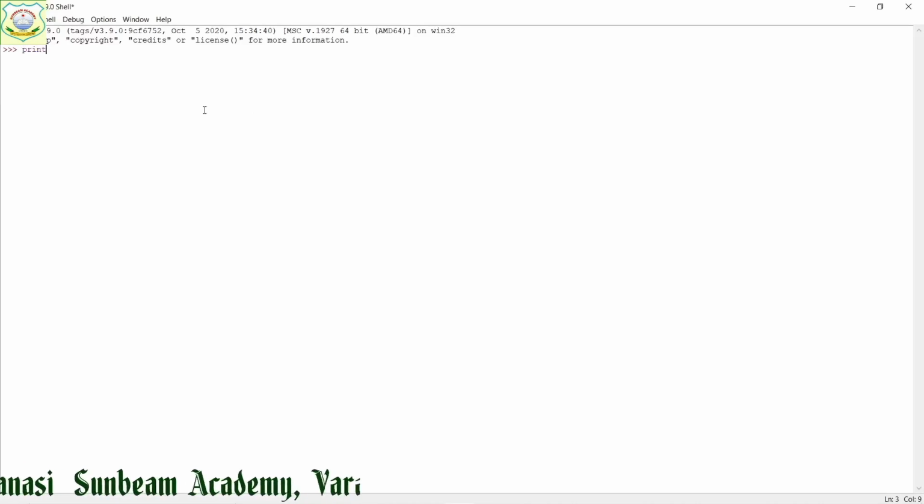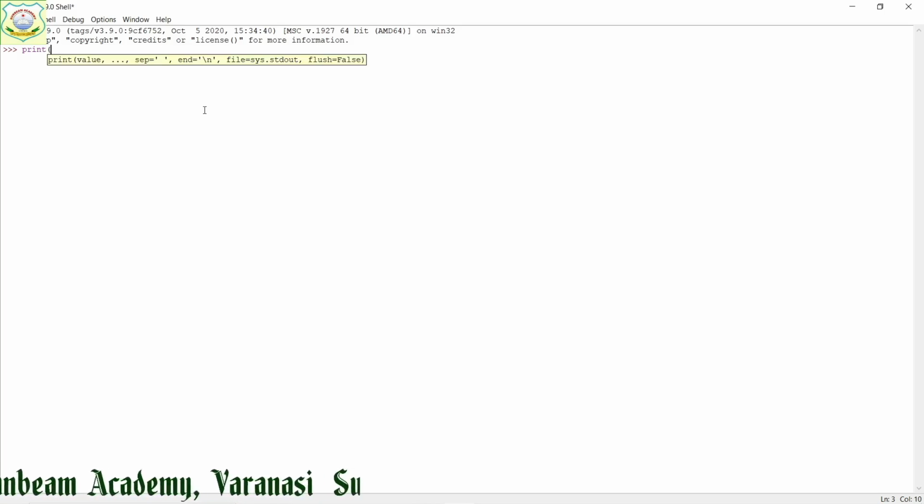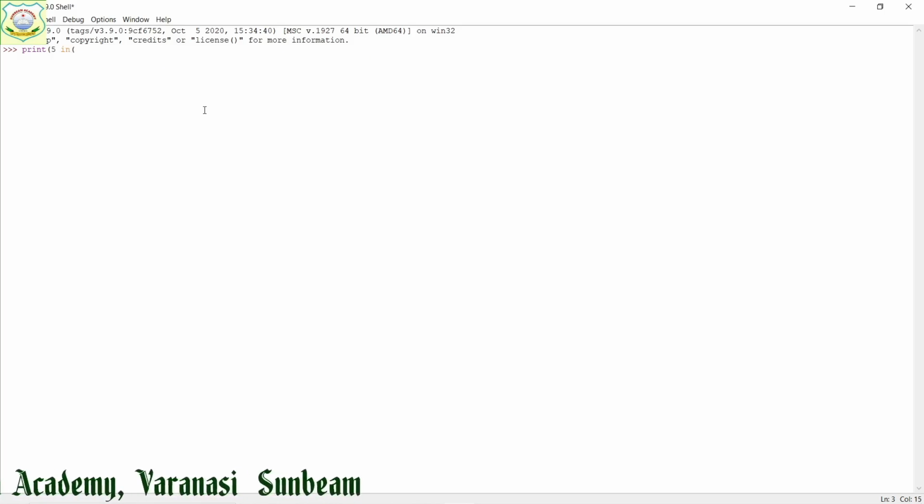With the help of print, in brackets, suppose I need the value 5, and I will check whether it is in this series or not. If it finds this in the series, then it will give you a true answer, otherwise it will give you false. It has given you the true value.